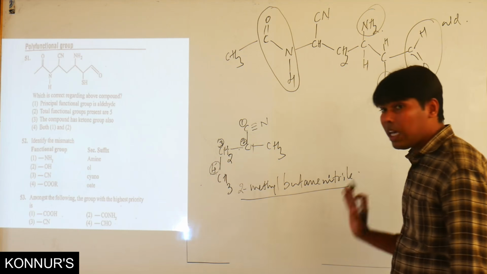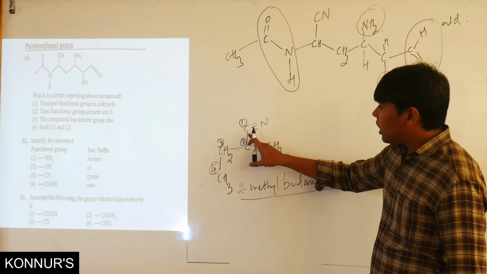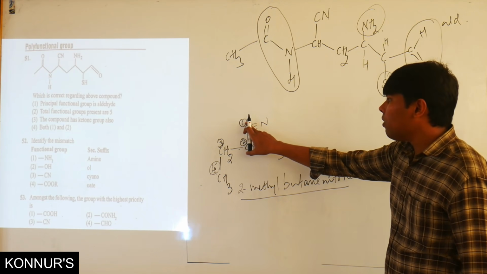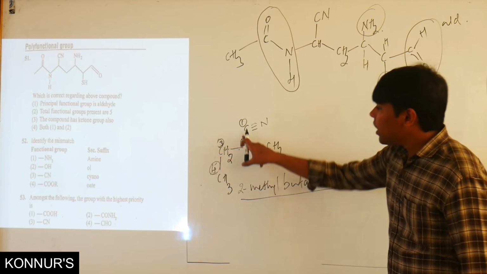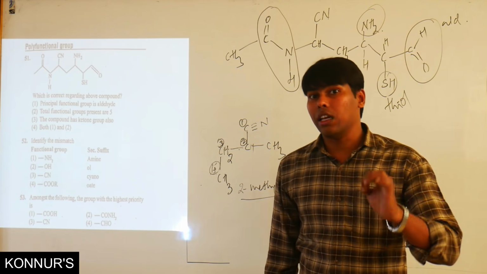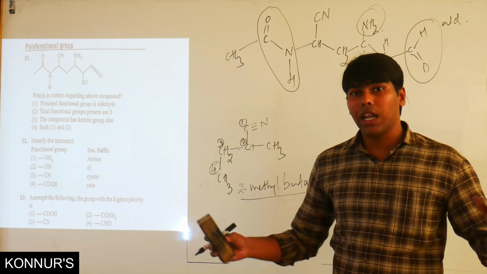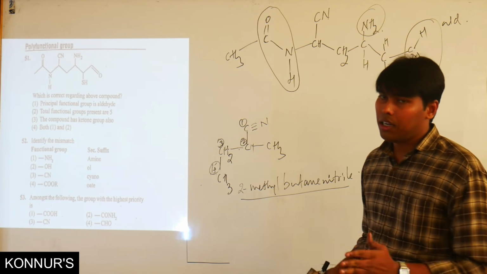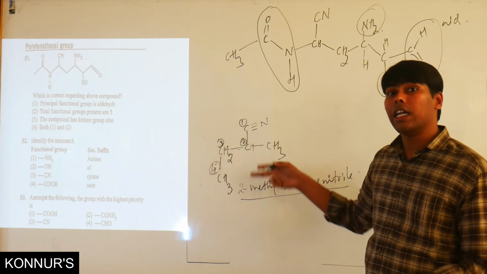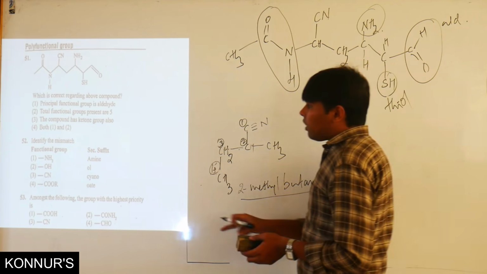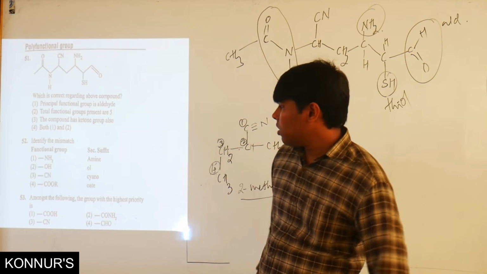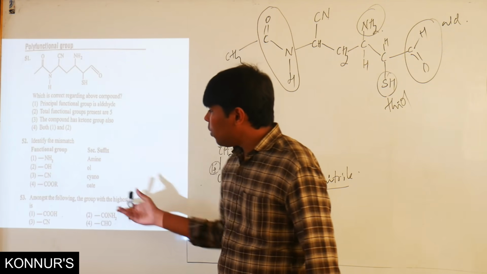So my point here is, if the nitrile, that C triple bond N containing carbon, comes under the parent chain, it is named as a nitrile. If it lies out of the parent chain, it is named as a cyano, and that cyano acts as a prefix. The nitrile comes under secondary suffix. They have given secondary suffix, so cyano cannot be. It should be nitrile. And here the ester and OH are the correct ones.